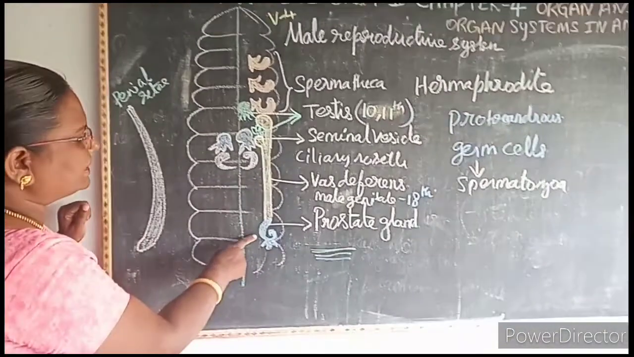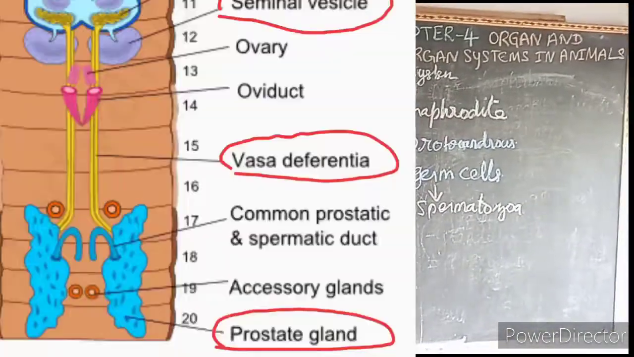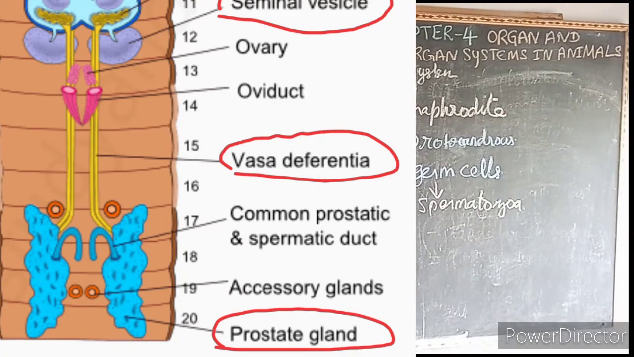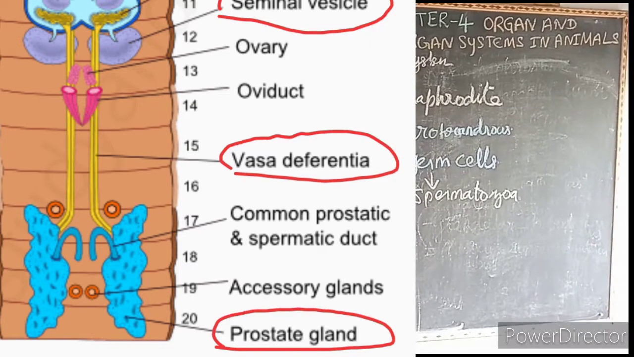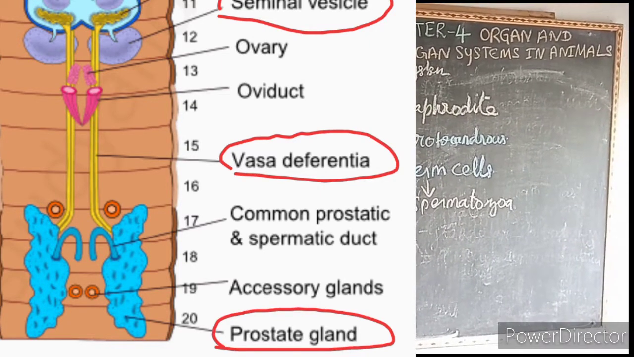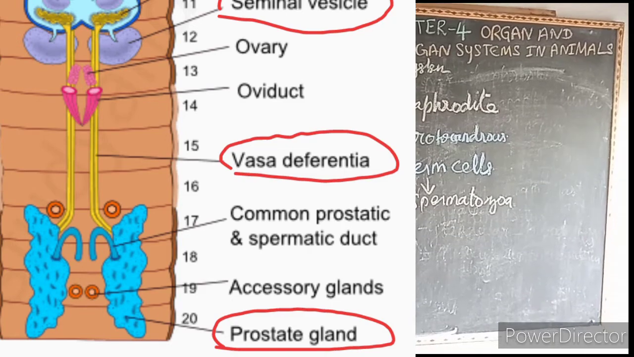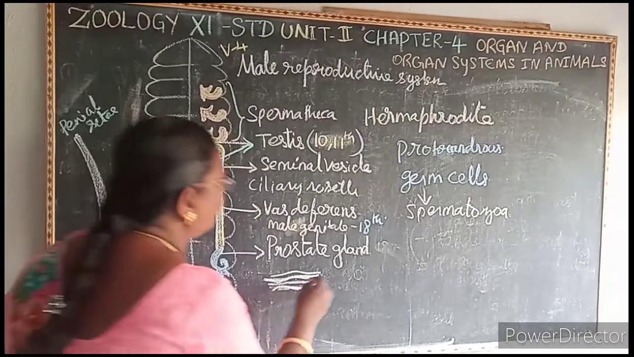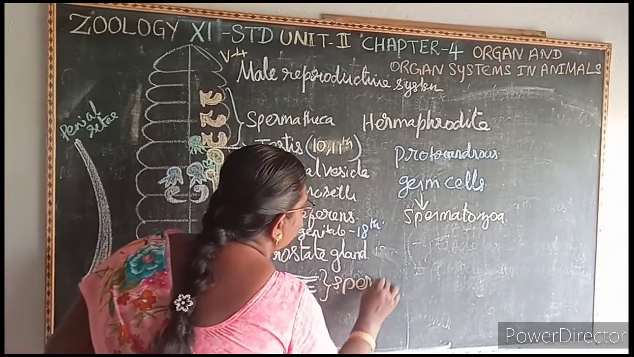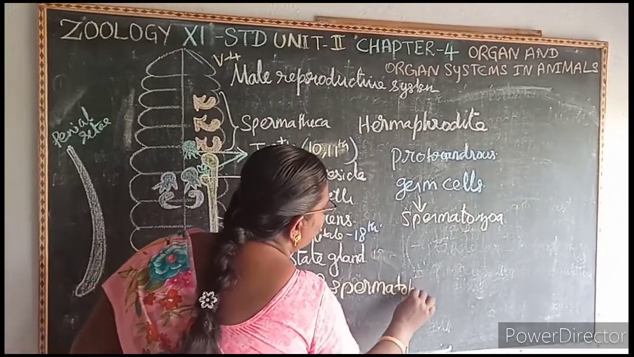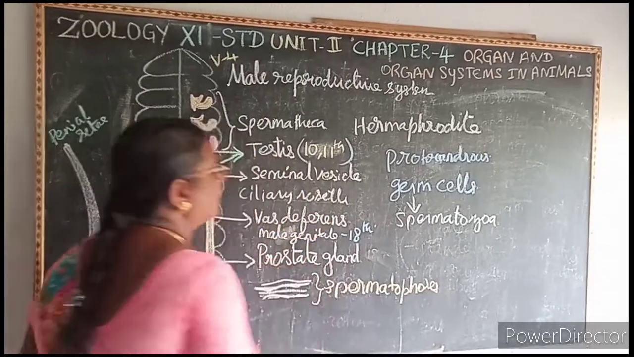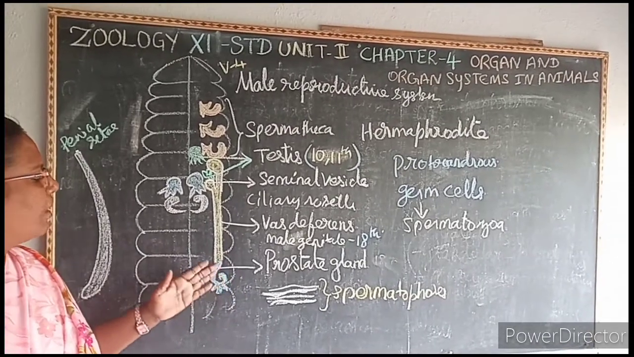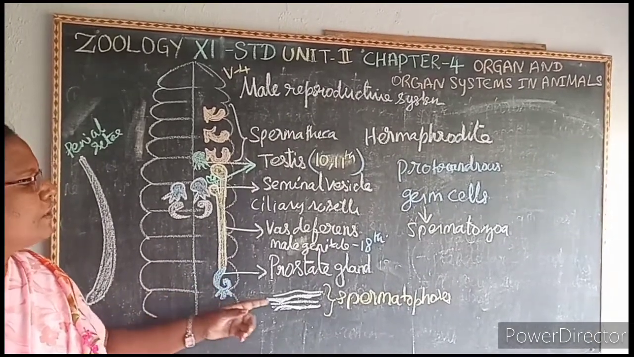And then see the blue color one, a pair of prostate glands is present. The main function of the prostate gland is to cement or bundle the spermatozoa, the sperms, in bundles. So that is known as what? Spermatophores. So what is a spermatophore? If the sperms are in bundles, with the secretion of the prostate gland serving to cement them together, that is known as what?